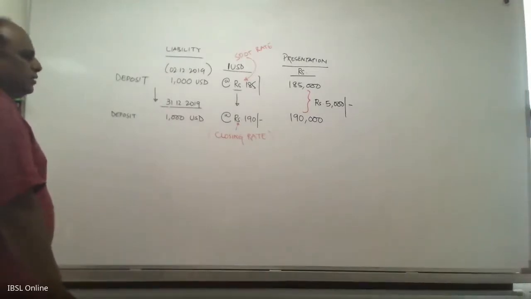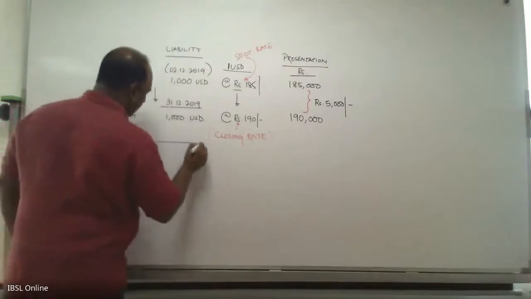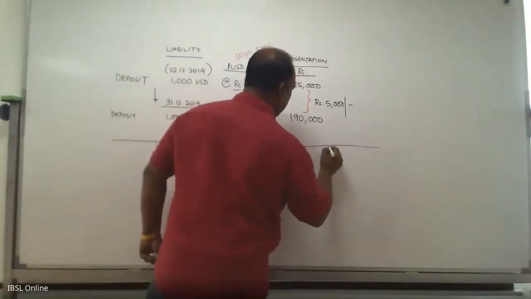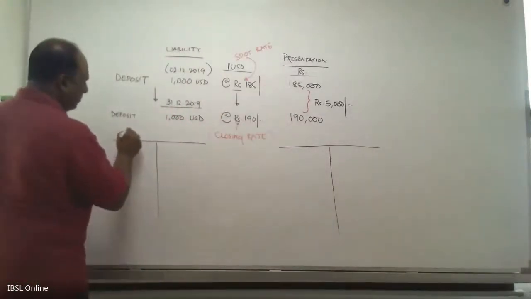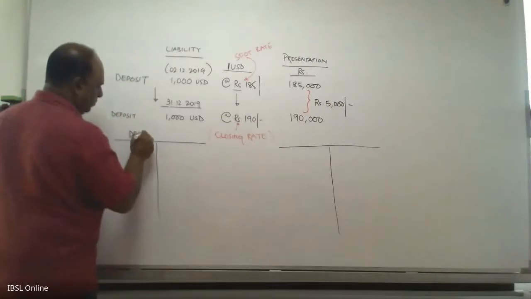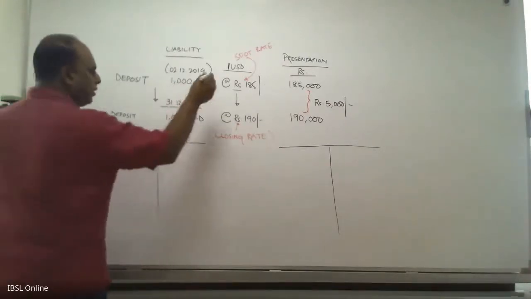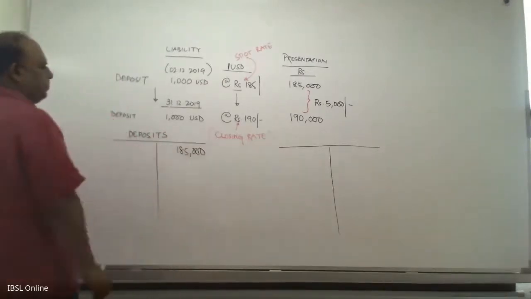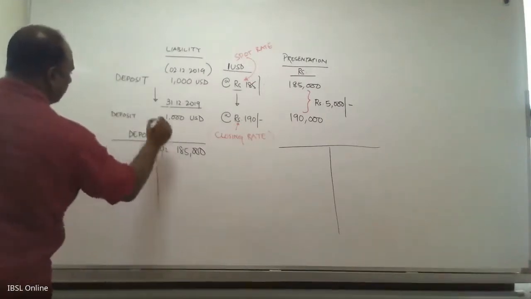Okay. Now let's look at the diagram. This is your deposits. So you have a liability. You have started with 185,000 liability. That is on 2nd December.